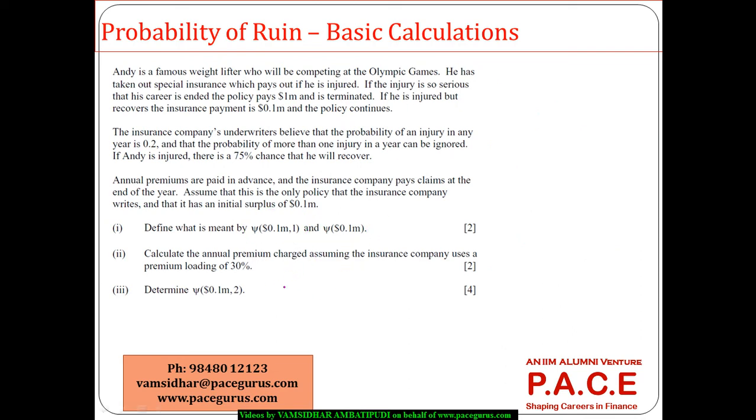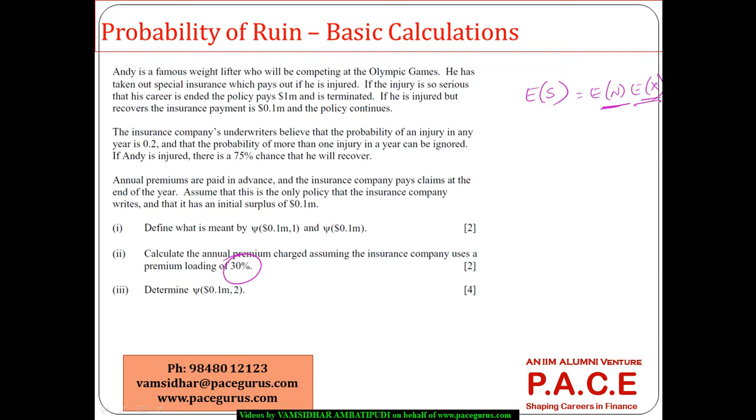Now, calculate the annual premium charge assuming the insurance company uses a premium loading of 30%. For that, an expected claim is required for the first year. To get the expected claim amount, first of all, we need the expected value of N times the expected value of X. Since this is the only policy, I'll take N as 1.